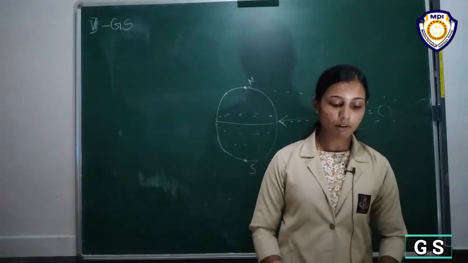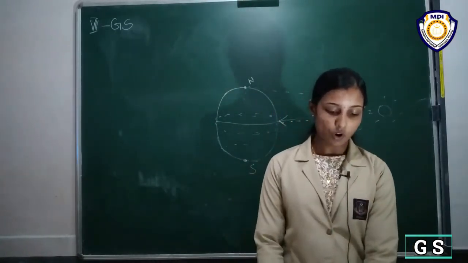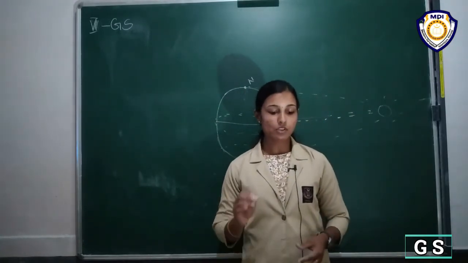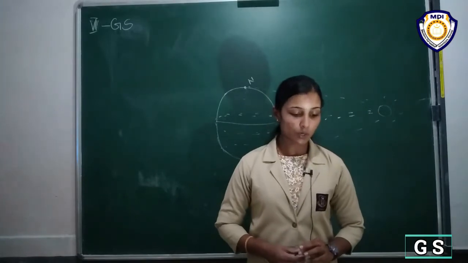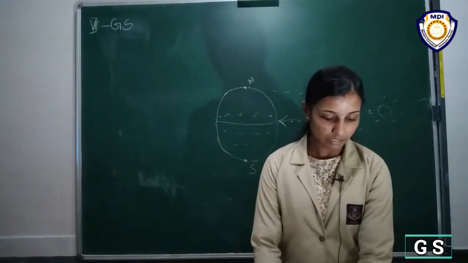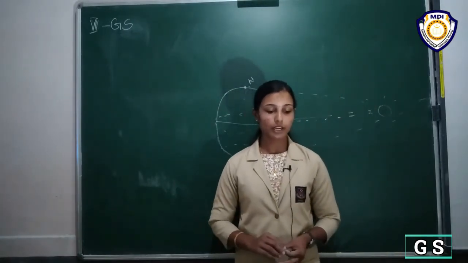So one of the other adaptations is that they have large ears, and it helps to hear even very soft sounds, and also the ears help to keep cool in the hot and humid climate of the rainforest.